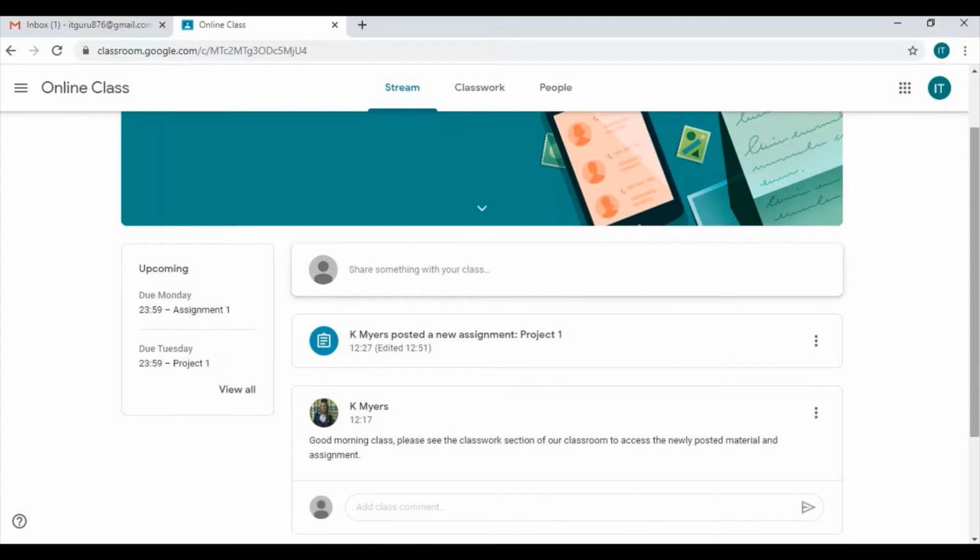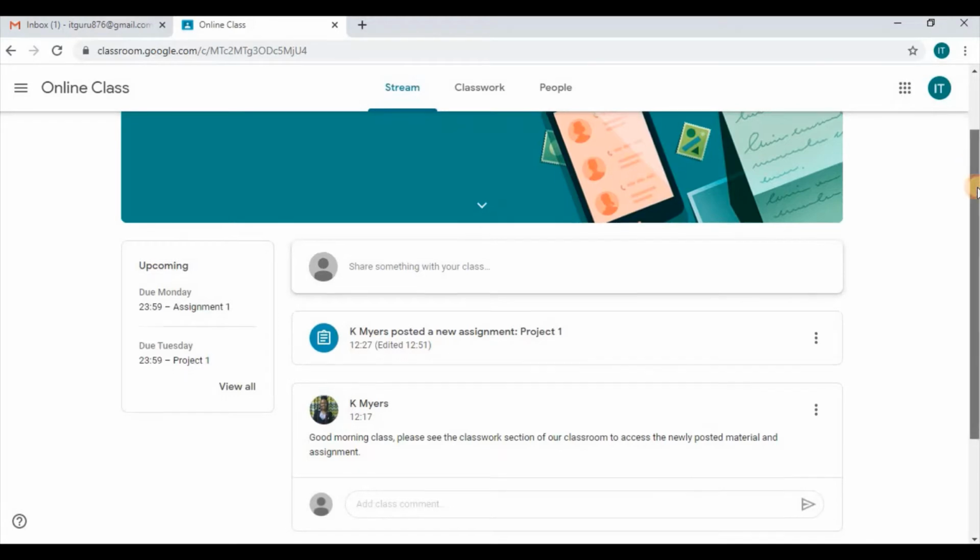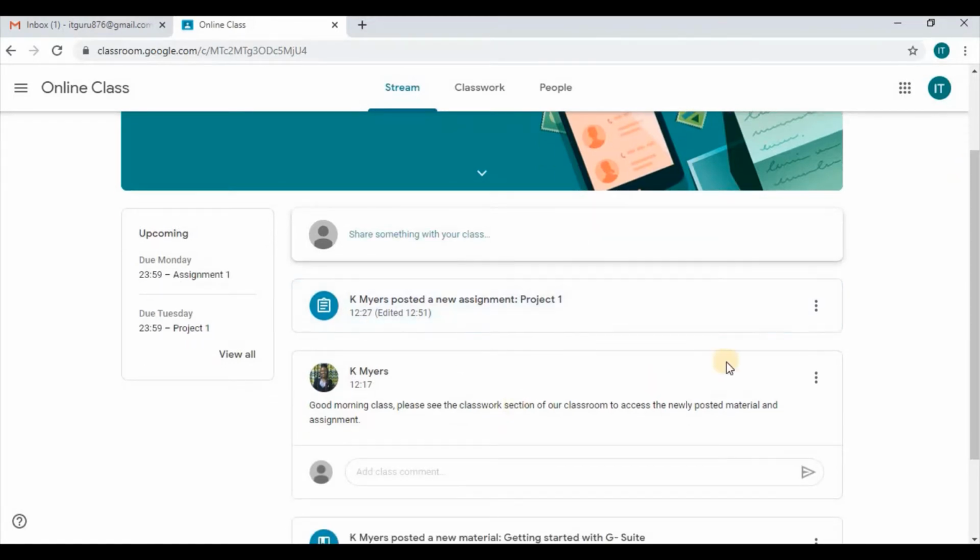The stream is to give us updates as to what our teacher has posted, any information, any announcement, notifications, and so forth, as well as other classmates are able to make comments in this area if it is opened by the teacher. Also on the stream area we can see due dates for projects that our teacher assigned.